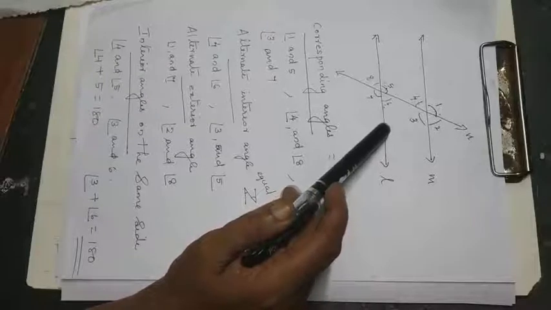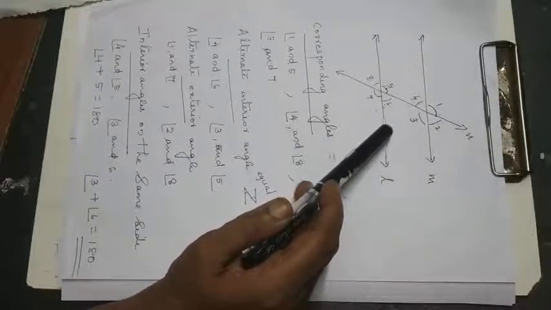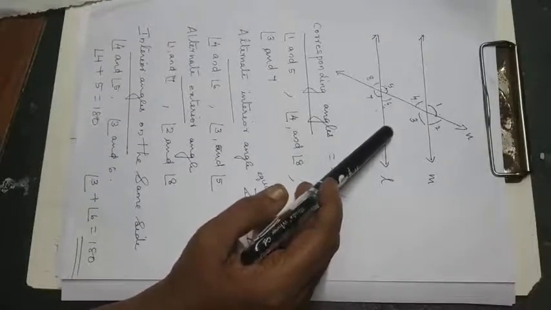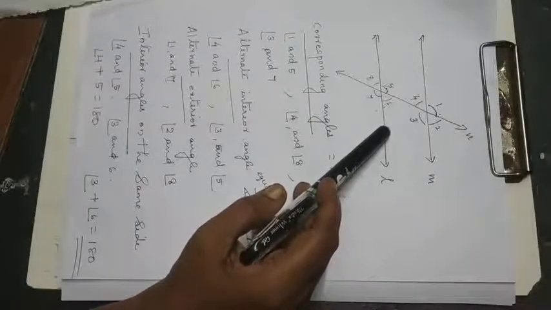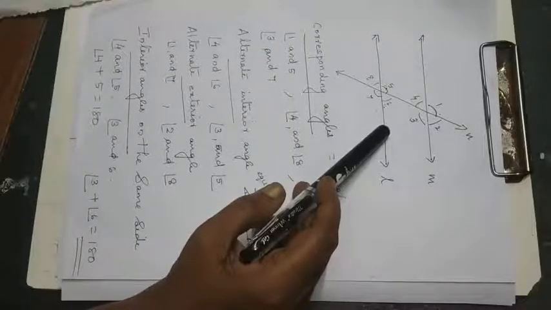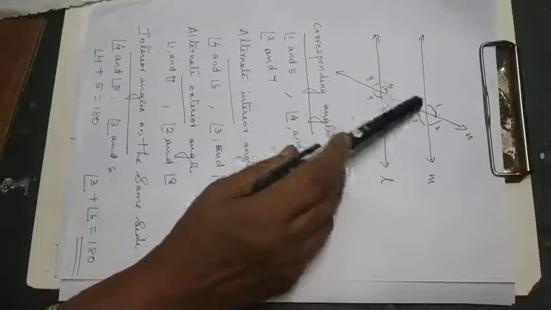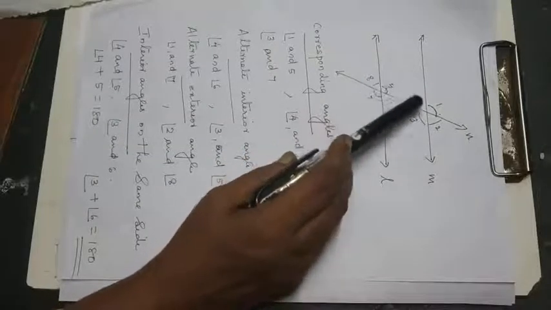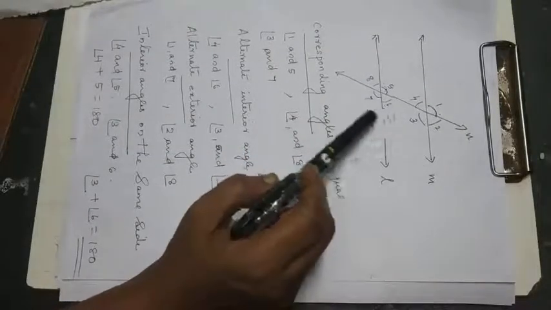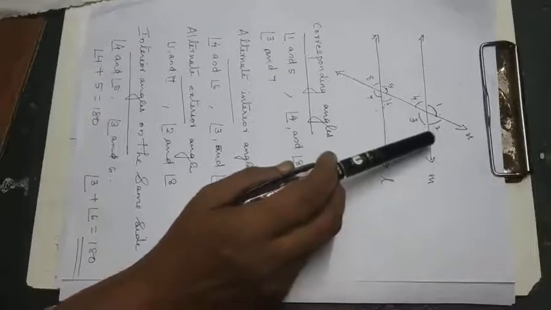Next one, if a transversal intersects two lines such that a pair of interior angles on the same side of the transversal is supplementary, then the two lines are parallel. Now the reverse one, if interior angles are supplementary, then lines will be parallel. Now